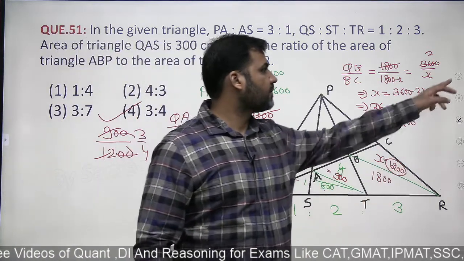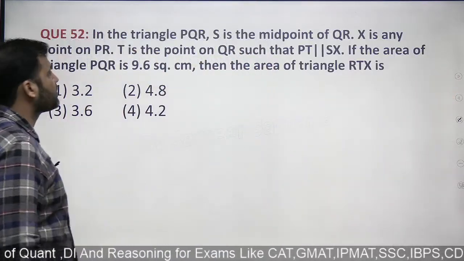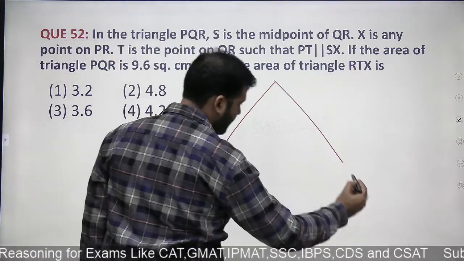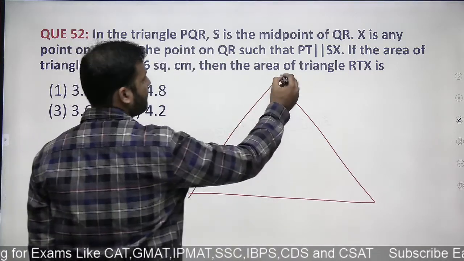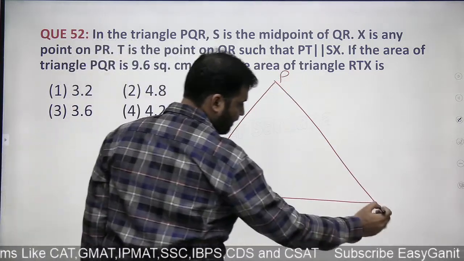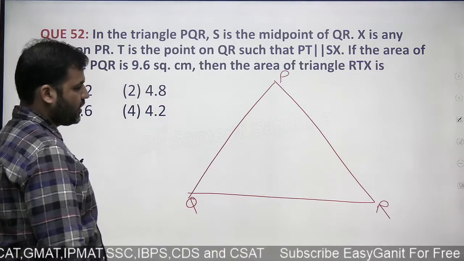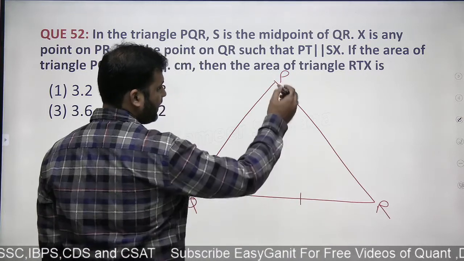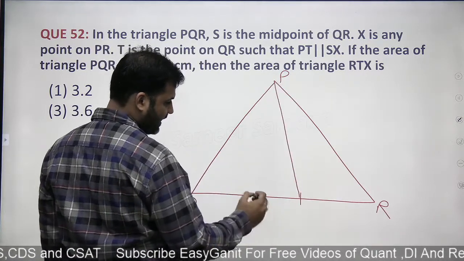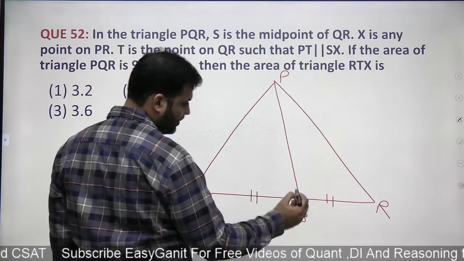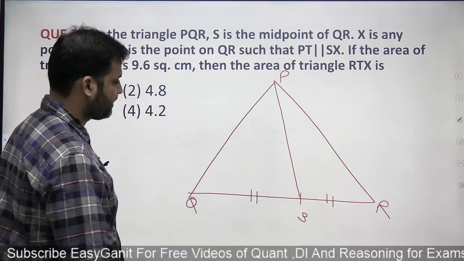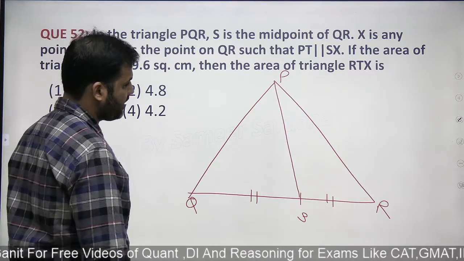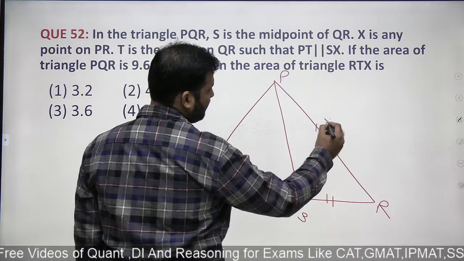This is a question again. Moving on to the next question, look at this one. The triangle PQR. Make a triangle PQR. S is the midpoint of QR. Okay, let's take S as the midpoint. Now, when I'm saying that S is the midpoint, that means both of these two sides will be same. S is the midpoint. X is any point on PR. Let's take X any point on PR.